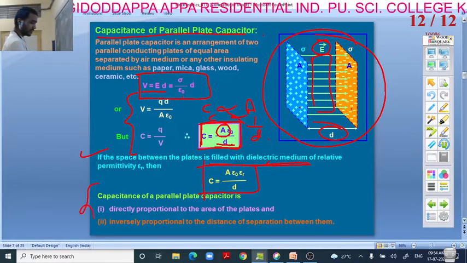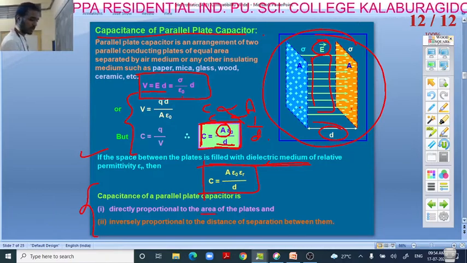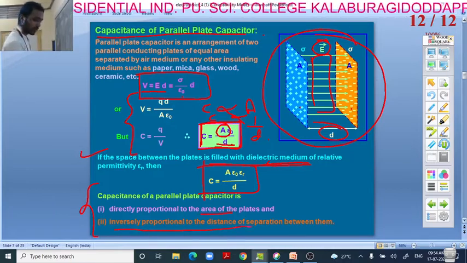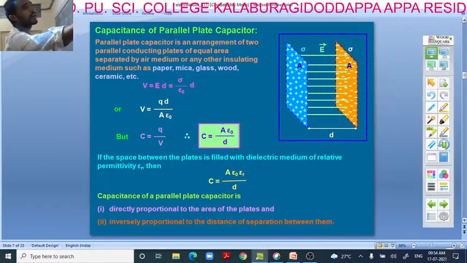Okay, here he has given the conditions of capacitance of a parallel plate capacitor: it is directly proportional to area and inversely proportional to separation between them, right? Okay.